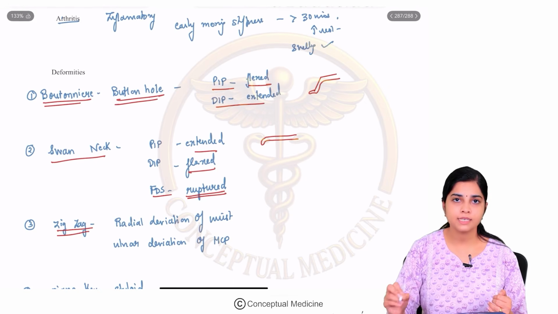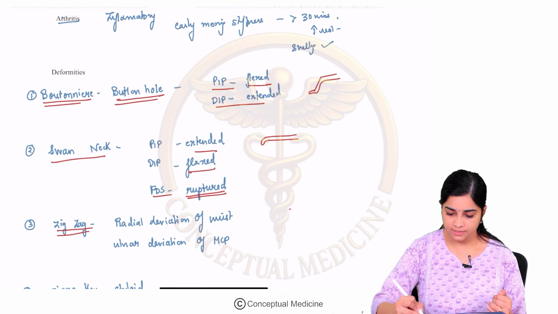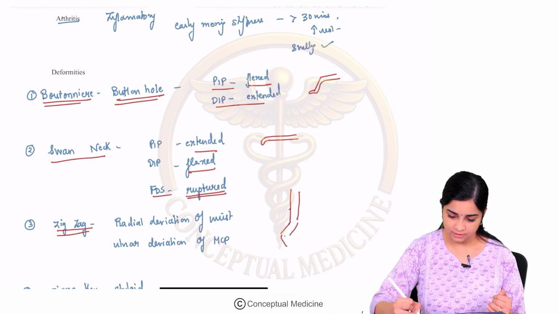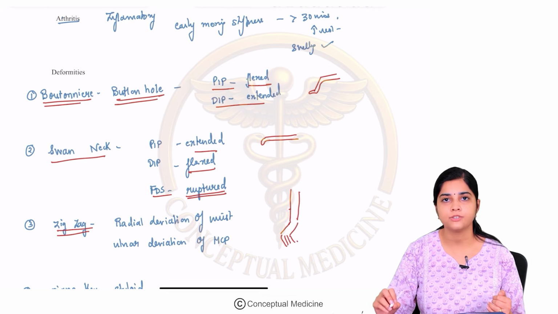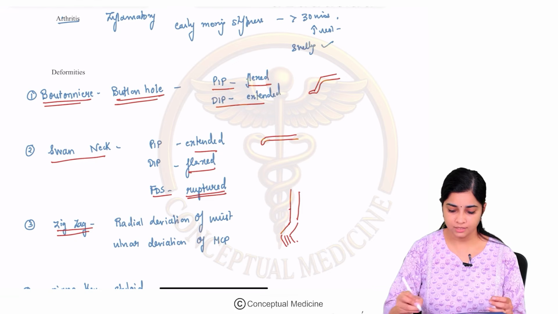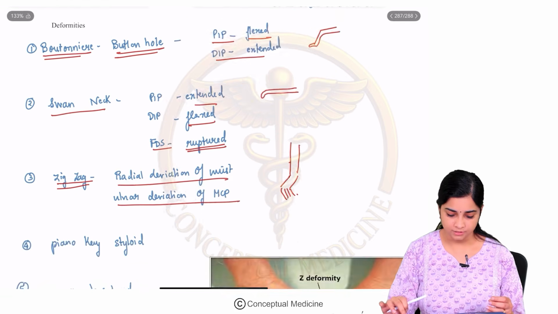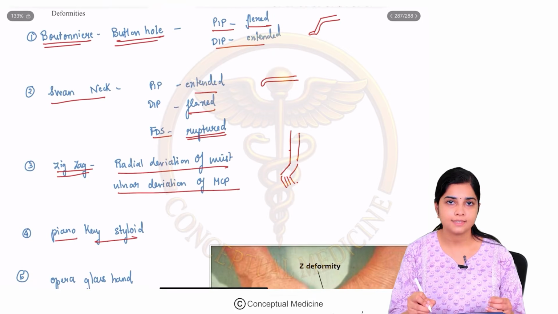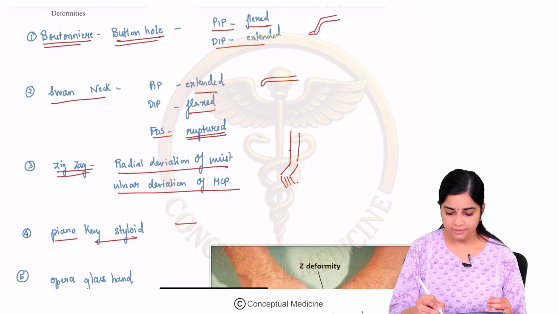Then what is a zigzag deformity? In a zigzag deformity, there is a radial deviation of the wrist and ulnar deviation of the metacarpophalangeal joints. Radial deviation of the wrist with the ulnar deviation of the metacarpophalangeal joints is what we call a zigzag deformity. Then piano key styloid.